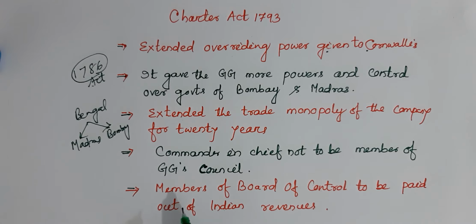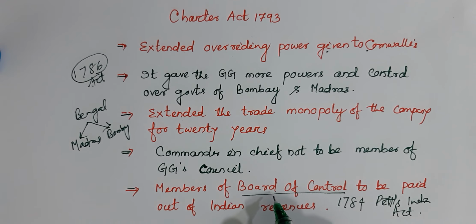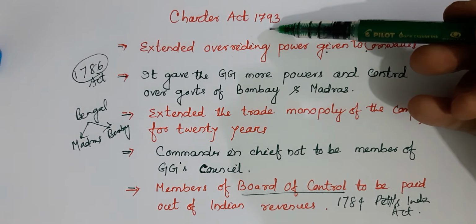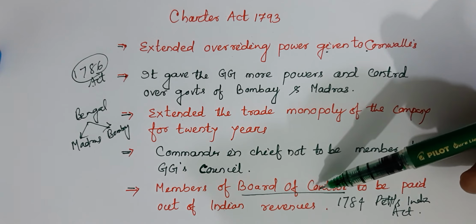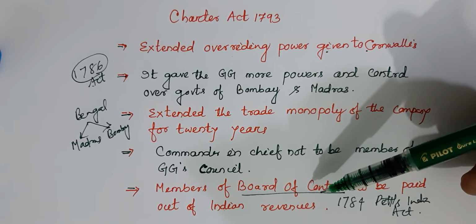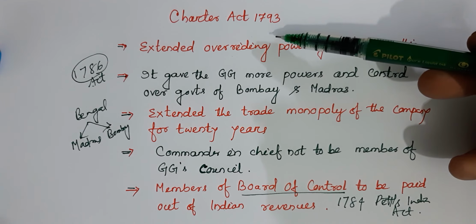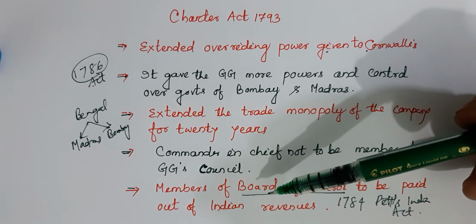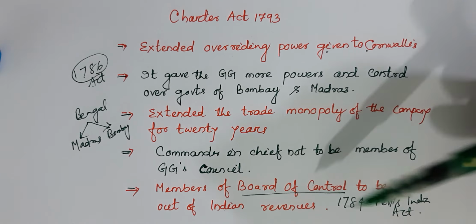The final point, members of the Board of Control are to be paid out of Indian revenues. Try to understand. This Board of Control was created in 1784 by Pitt's India Act, right? Pitt's India Act, William Pitt, who was the British Prime Minister, Pitt's India Act. So this board was created, and previously, before this act, the members of the Board of Control were paid by the East India Company. However, under this Charter Act 1793, now members will be paid from Indian revenues.